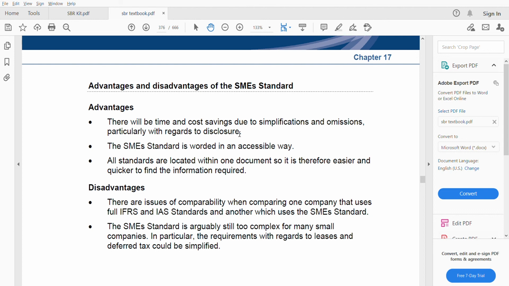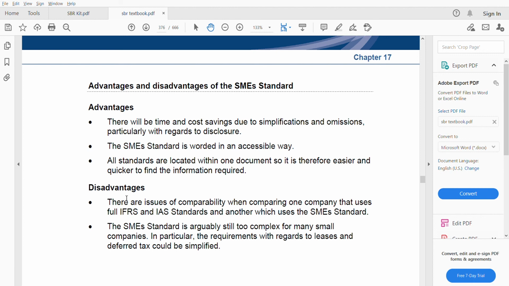Third, the SME standard is worded in an accessible way. Everything can be contained in one document. It is accessible and also located within one document, so it's easier and quicker to find the information you require.